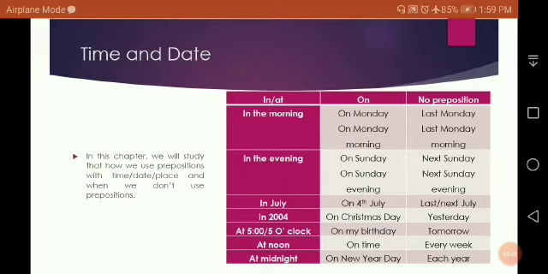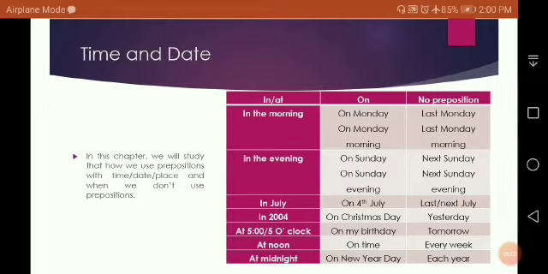So you can see at 5 or at 5 o'clock, at noon, at midnight. So this is when we are using a specific time, so we will have to write at midnight, at noon, at 5 o'clock. Now come to the other column, and at the top of the column it is written on.